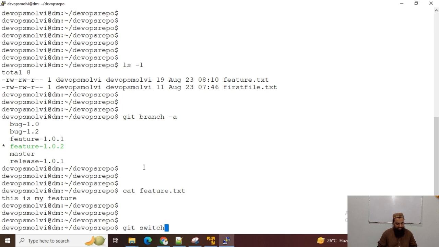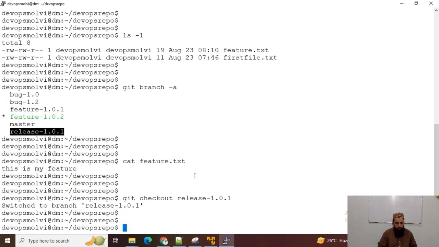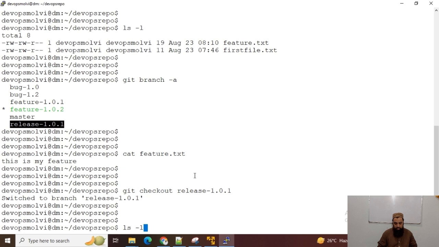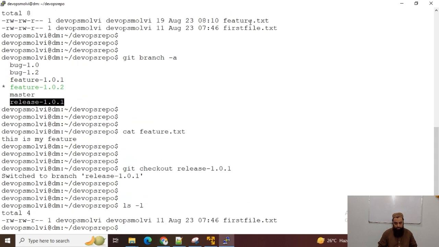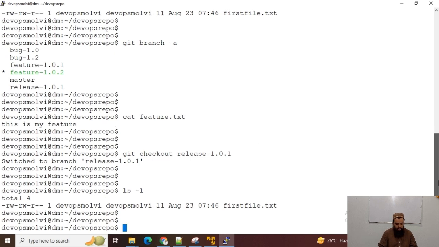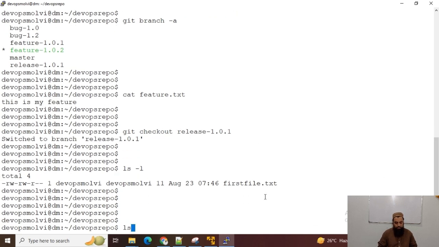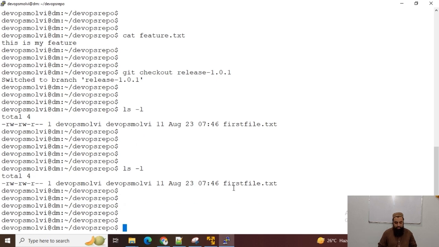Sorry, I was just writing check switch, and this is my branch. Now I can list, and you can see that I can't see this feature.txt file on release branch. Okay, I can't see the feature file on release branch.